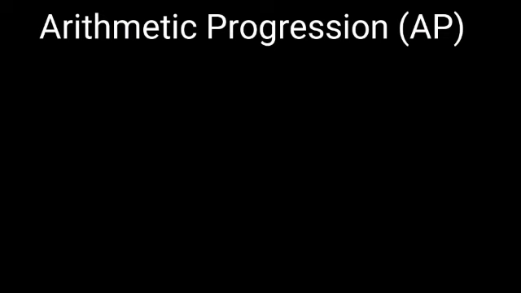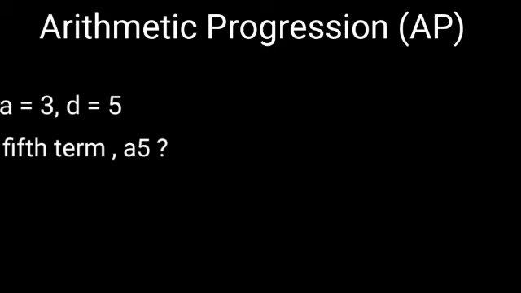So, for instance, if the first term A is 3 and the common difference D is 5, then what will be the fifth term, children? How can you find this? Yes, now observe this. A1 is equal to 3 is given, A2 is equal to 8, A3 is 13, and so on.